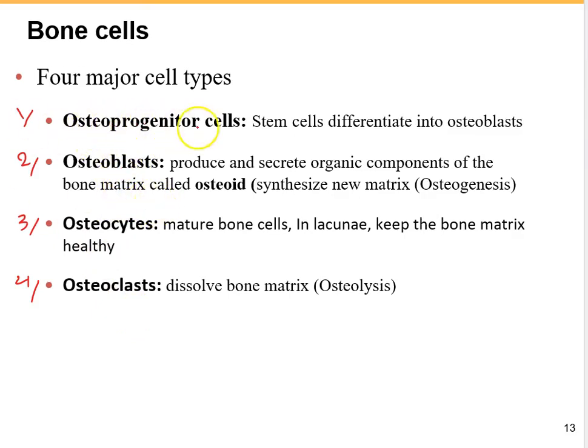The osteoprogenitor cells: osteo means bone, pero means before, and genic means producing.